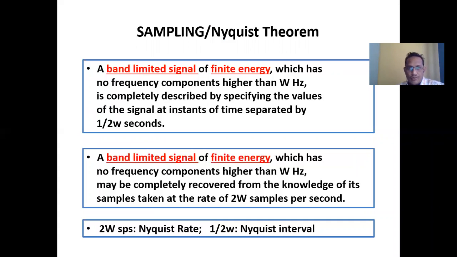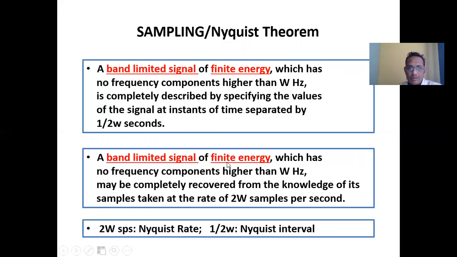What is the exact meaning of the sampling theorem, otherwise called the Nyquist theorem? A band limited signal of finite energy which has no frequency component higher than W, where W is the maximum frequency of the modulating signal in hertz, is completely described by specifying the value of the signal at instants of time separated by 1 by 2W seconds. This is the general statement of the sampling theorem.